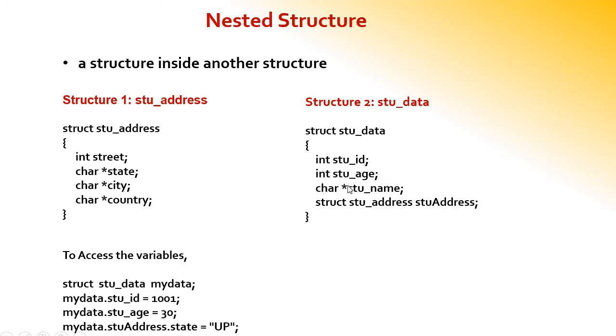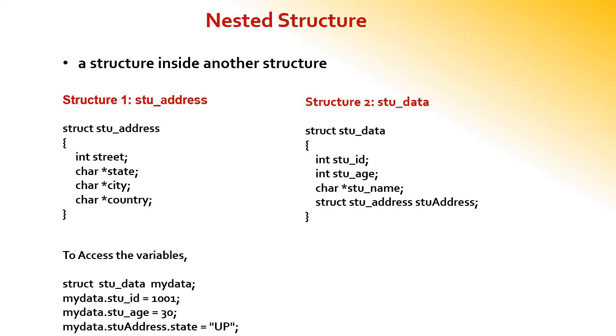Inside that, the student data are enclosed like ID, age, name, and instead of having address as a normal variable, we are using a structure. See, in the fourth declaration, struct stud address is the name of a structure, and we have created a variable. Through this variable, I can access all four variables declared under the structure stud address.